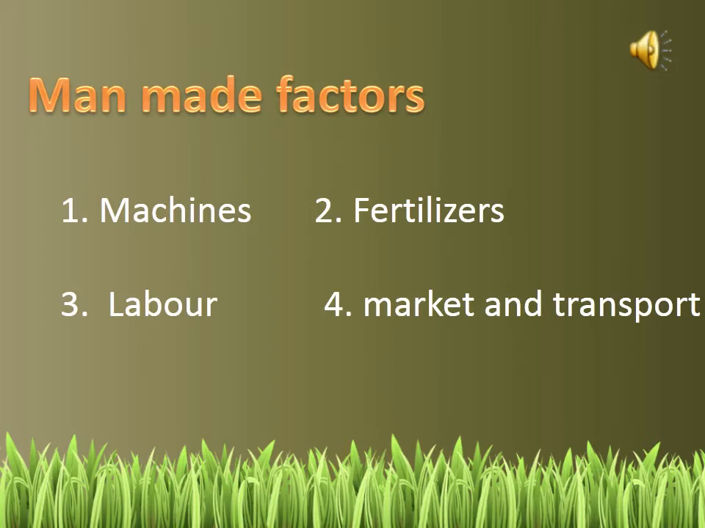Now we will move on to man-made factors. The first one is machine. Use of machines and modern equipment plays a very significant role in the farming activities. They save a lot of time of farmers.